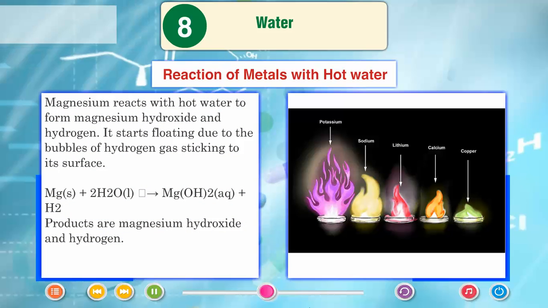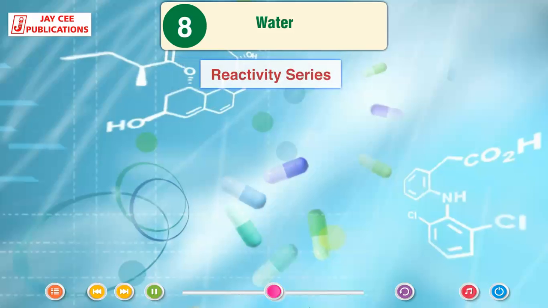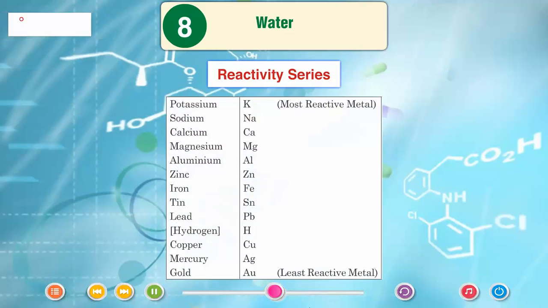Magnesium reacts with hot water to form magnesium hydroxide and hydrogen. It starts floating due to the bubbles of hydrogen gas sticking to its surface. Mg(s) + 2H2O(l) → Mg(OH)2(aq) + H2. Products are magnesium hydroxide and hydrogen. Reactivity series.